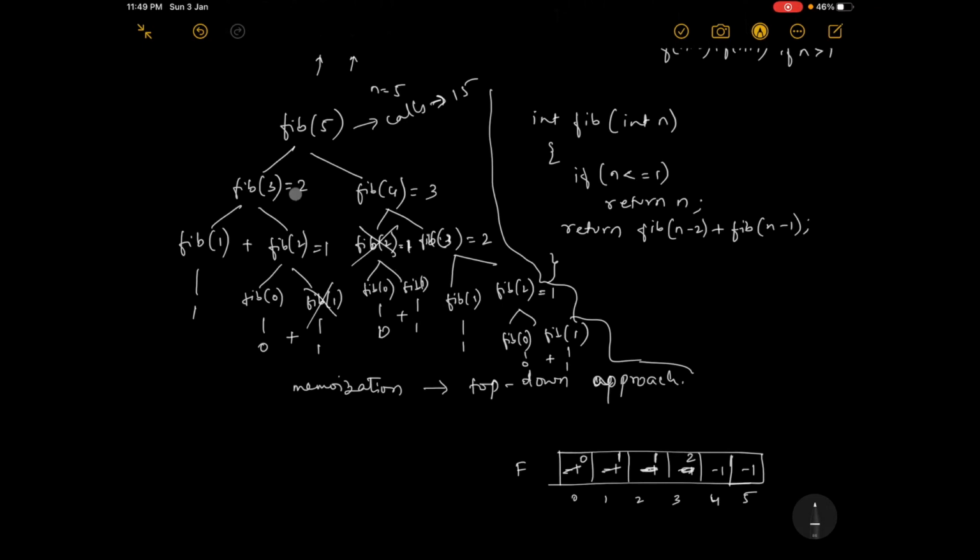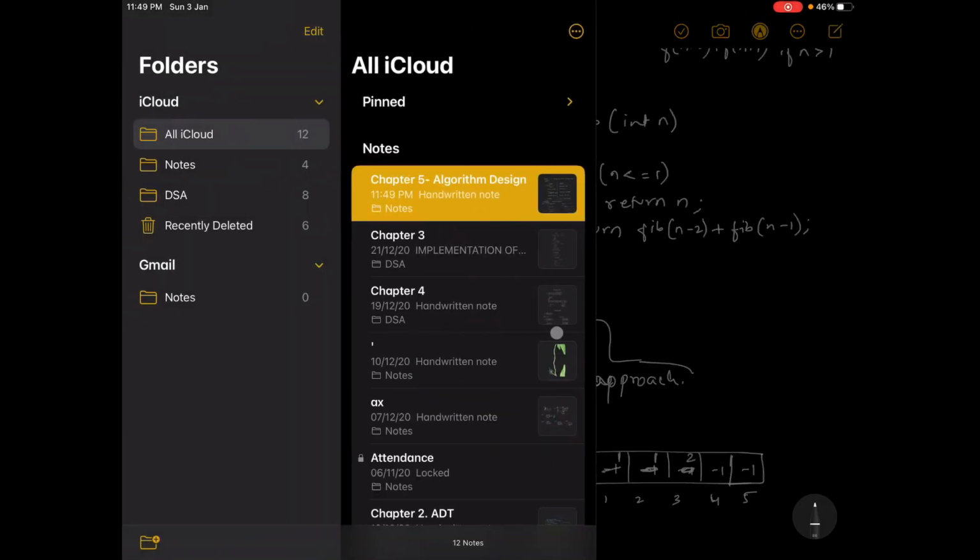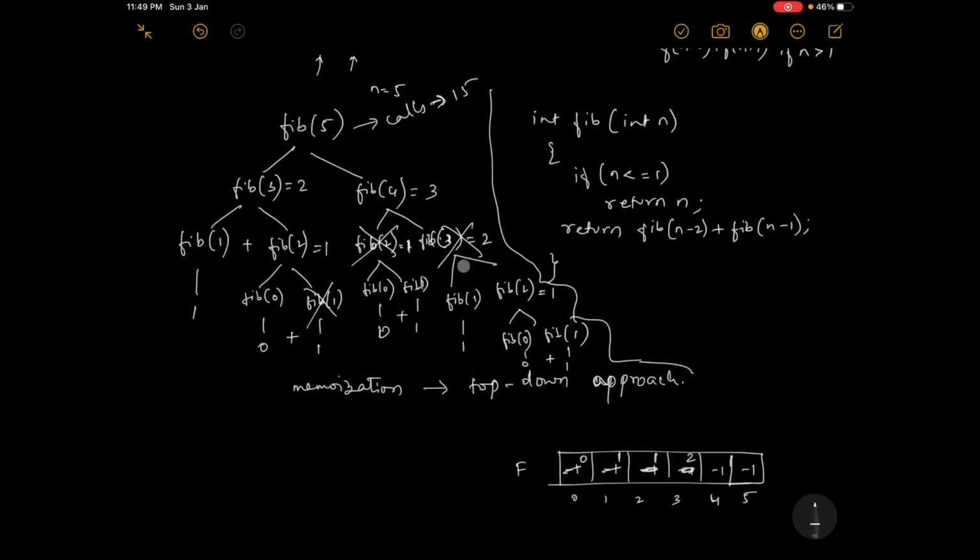these two are avoided. Fib of 3 is already known. If it is already known, you do not execute this, so there is no question of these functions being executed. You simply get fib of 3, you know it is 2. What is fib of 1? 1. So 1 plus 2, you simply give 3. Once you know fib of 4, you simply put the value there, then 2 plus 3, you give the answer as 5.